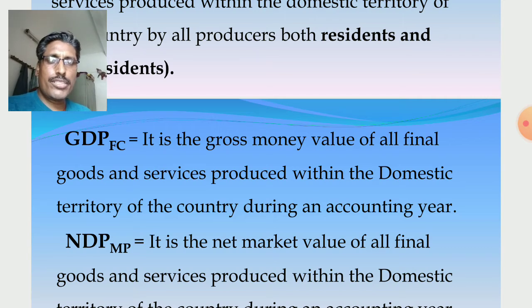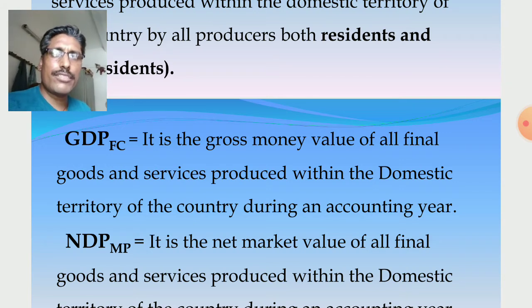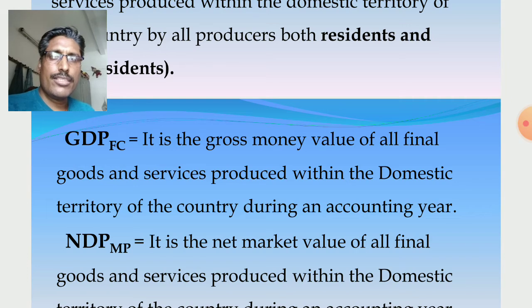So MP to FC, indirect taxes subtracted and subsidies added, or if NIT is given, then NIT subtracted. NIT, you know, is net indirect taxes, the difference between indirect taxes and subsidies. You remember, MP to FC, either NIT subtracted, or if indirect taxes and subsidies are given separately, then indirect taxes subtracted and subsidies added.